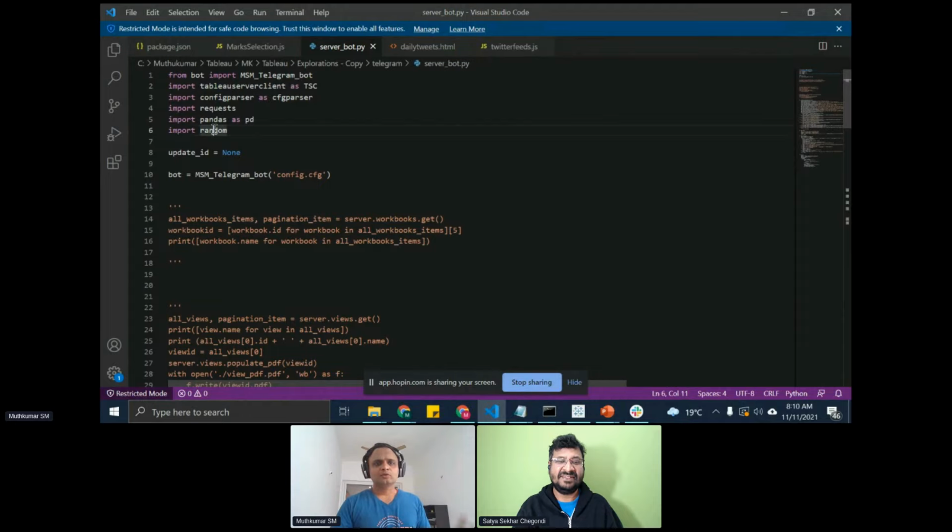And this random library I've used just to go based on my interest. It goes to a website and pulls out recent news about cricket or jokes or music or basketball or whatever it is, right? It just randomizes that specific option and then pulls it out from the public portal. So typically, these are all the frameworks I've used. Nothing extravagant in this, just basic frameworks for Tableau and the external system.